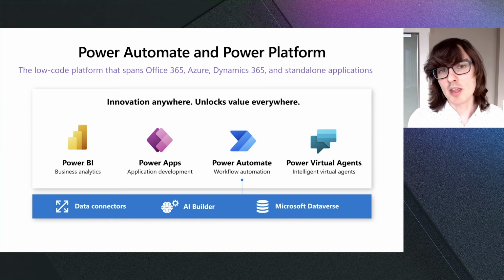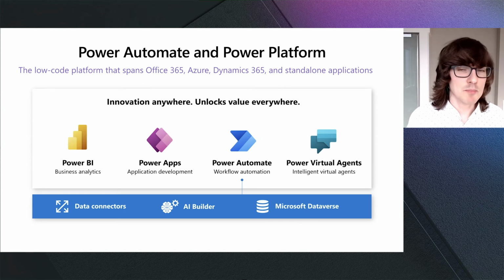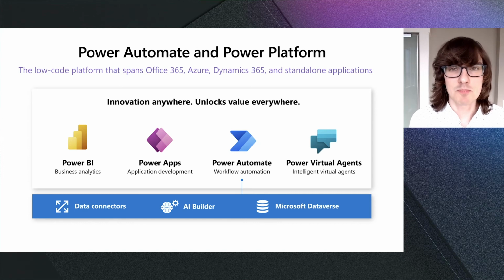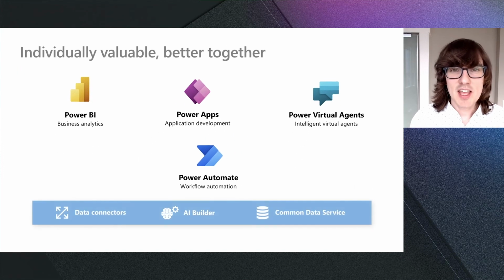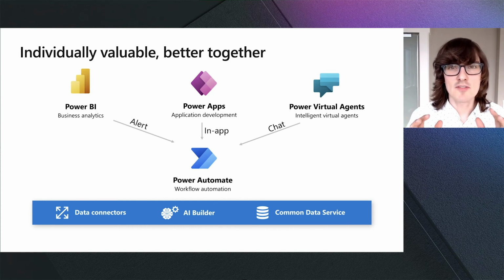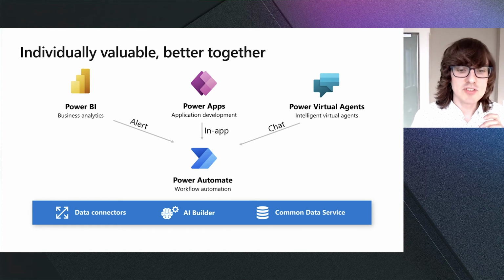And there's a newer capability called Power Virtual Agents that lets you build interactive chatbots that can be used as a part of applications or in a standalone way to have conversations with end users as a way to collect information or to get support. Of course, what's particularly valuable about these pieces is that although they are independently valuable, together they can integrate in such a way as to be very, very powerful. For example, you can have automation that runs in response to a number of these different pieces.